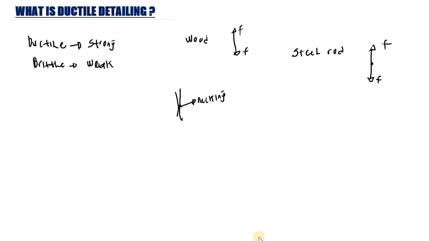This steel rod is going to slowly elongate, and it will get to a point where the material loses all its ability to withstand the load. After this point, the material is going to break, but it is not going to fail suddenly. It will slowly elongate, giving us a sign that this material is going to fail. So this is what we know as a ductile material. They give us a sign that the material is going to fail, but brittle materials don't give us any sign. The material fails quickly. So this is what we know as ductile, and this is what we know as brittle material.